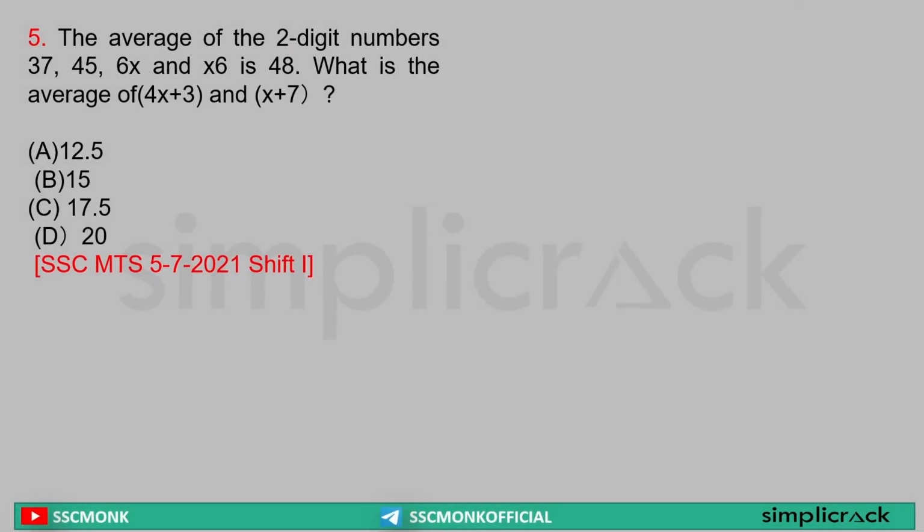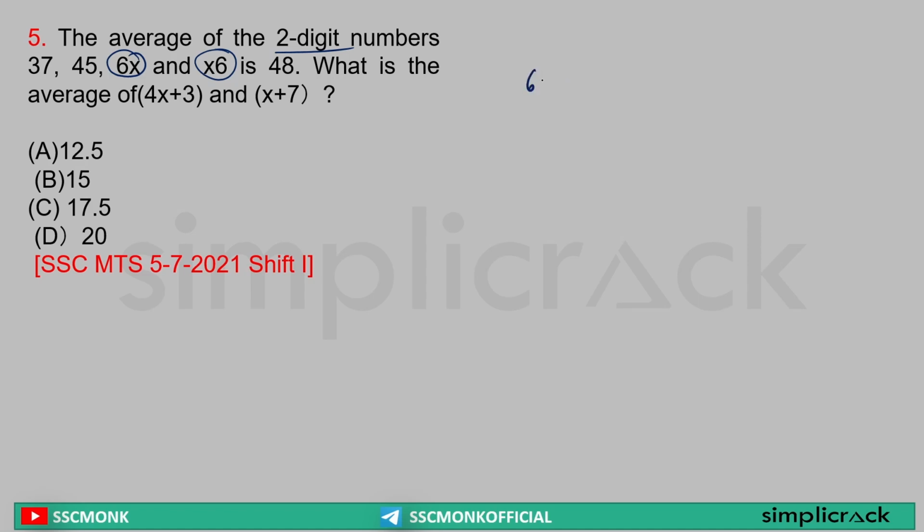Average of 2-digit numbers. Understand this. The 2-digit numbers are 37, 45, 6x and x6, and the average is 48. Now here most of you will fail. Why? Sir, you read it as 6 times x, x times 6. Sir, x6 and 6x, that has nothing to do with it. So what will I do? 6x plus 6x is 12x, 12x plus this I will add, then I will solve it. No. If you do that, you will not get the answer. You will waste your time and you will fail in the exam.